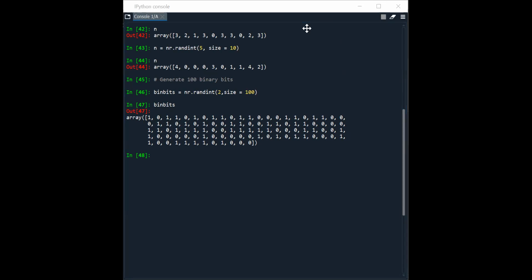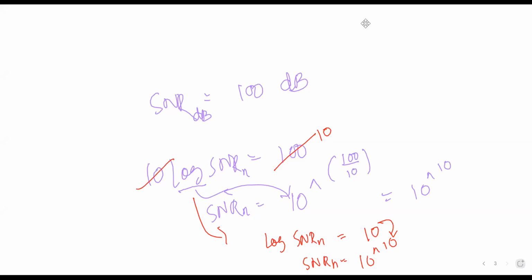Let me recall the expression of BPSK. m(t) into c(t). Yeah, the unmodulated carrier.